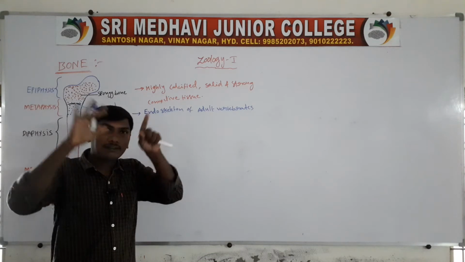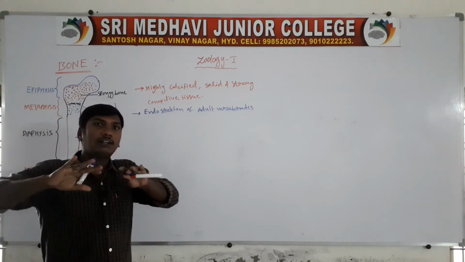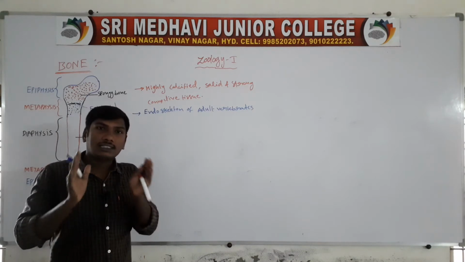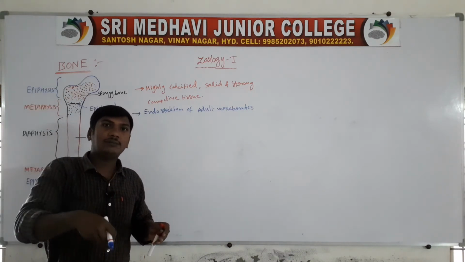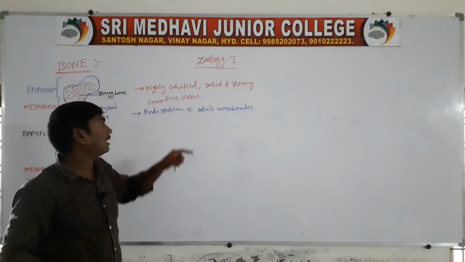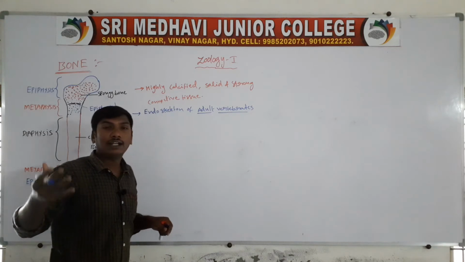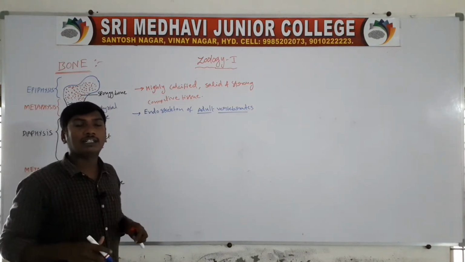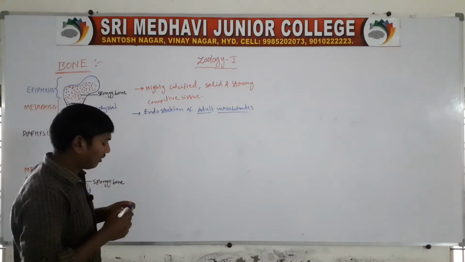Exoskeleton means the skeleton is present on the outer surface of the body, covering the outside. That skeleton is called the exoskeleton. But the bones are present on the inner side of the body, so they are called the endoskeleton of adult vertebrates.